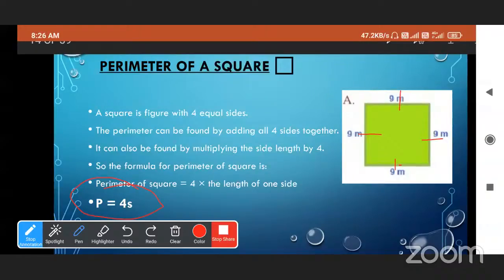It is the side of a square, or the length of a side of the square. So here the length is 9. So 4 into s, into means multiplied by, so 4 multiplied by 9. That is the perimeter.